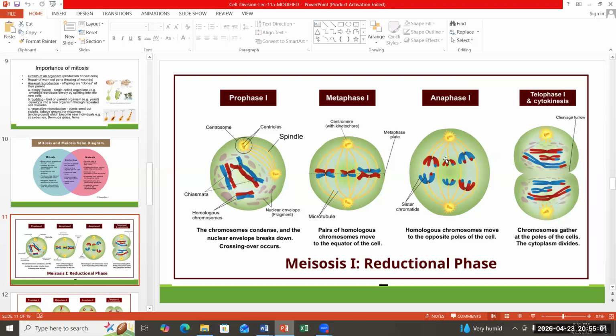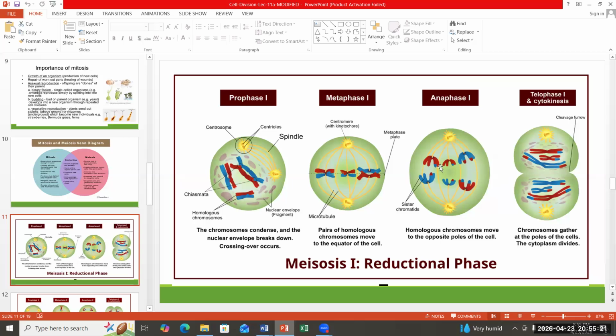This is called independent assortment. In meiosis, first of all, homologous pairs of chromosomes are formed, and during anaphase, when the homologous pairs are separating, it is not restricted.